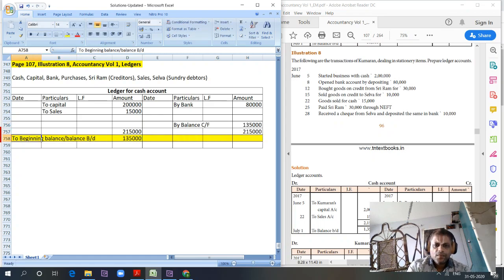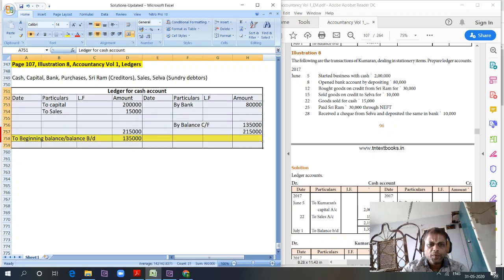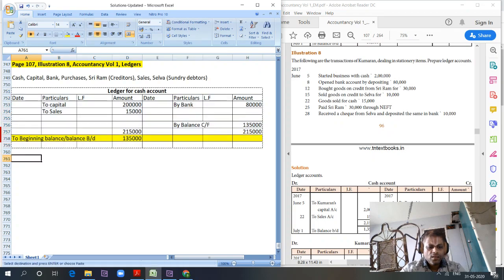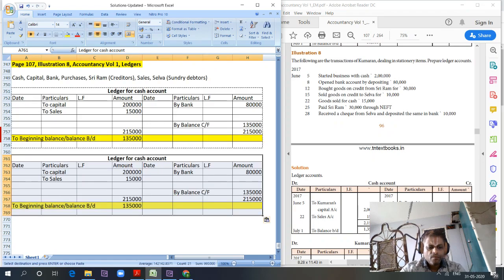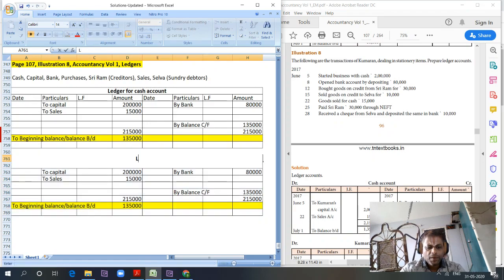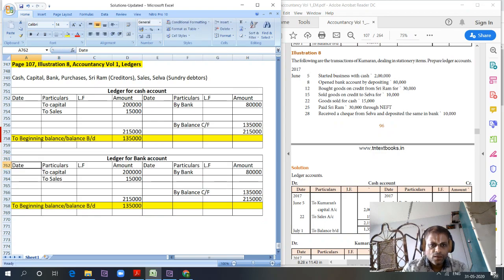Cash ledger balance transfer to the next period is 1,30,000, 1,35,000. Creating another ledger here. Let's prepare the next ledger, the bank ledger for the bank account. What are all the transactions involved here in the bank books?